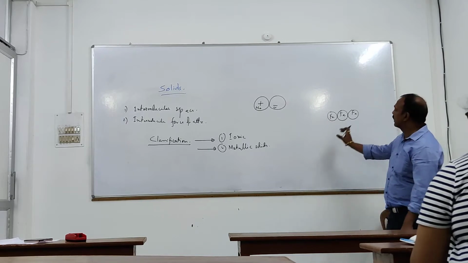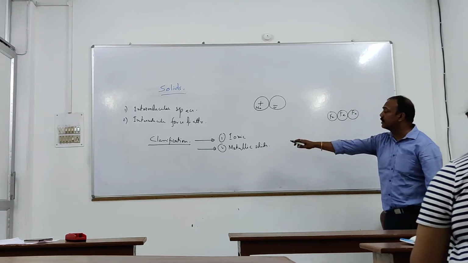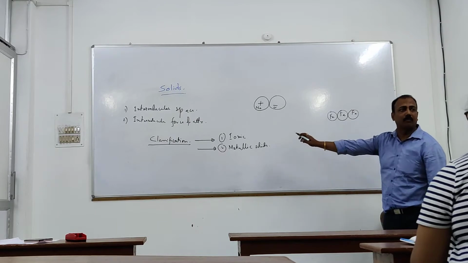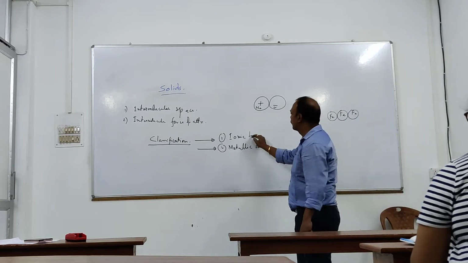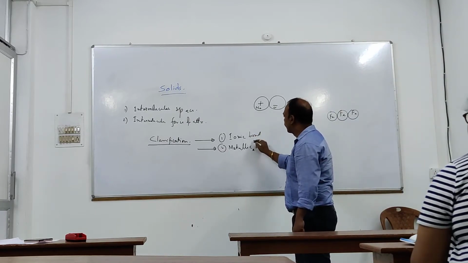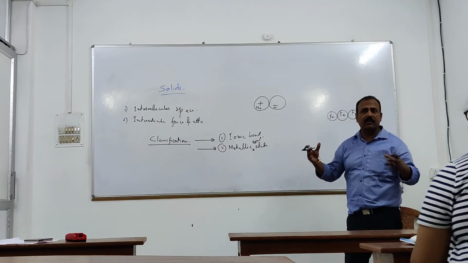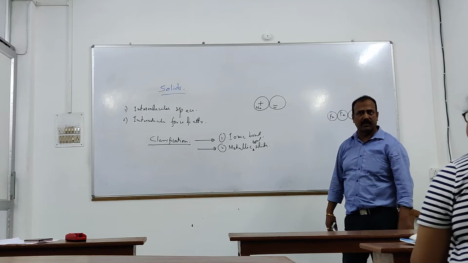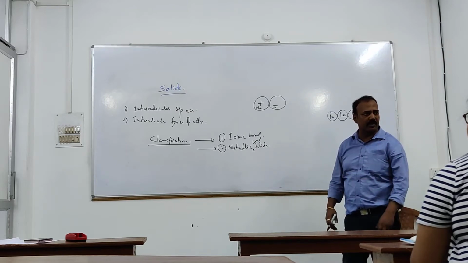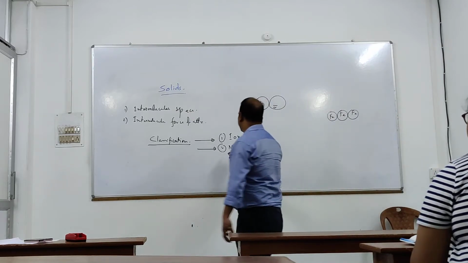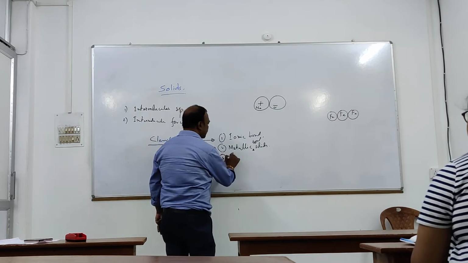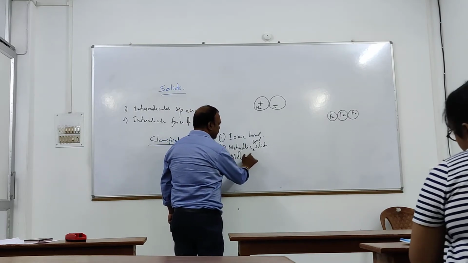And that kind of solid is hence known as metallic solid or metallic bond solid. Because it depends on the nature of the bond, the nature of the intermolecular force of attraction that is present. The third type is molecular solid.